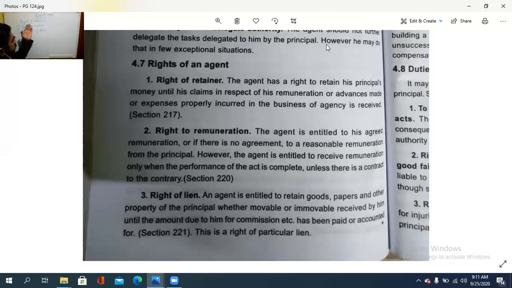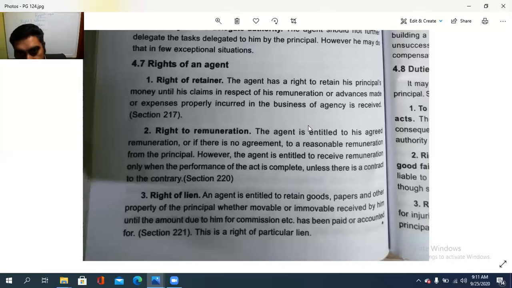So right of the retainer, കൈവശം വെക്കുന്നതിനുള്ള ഇത്, right to get the remuneration, remuneration കിട്ടുന്നതിനുള്ള ഇത്, then അങ്ങനെ കൈവശം വെക്കുന്നതിനുള്ള അവകാശങ്ങൾ. So that is, entitled to retain the goods, or the papers, or the other property of the principal, whether movable or immovable, received by him until the amount due to him for commission etc. has been paid or accounted for. അതെന്നുവരെയാണ്? His commission needs to be paid or accounted. Then only he needs to transfer the right of lien, meaning retained goods. അത് കൊടുക്കുന്നത് എപ്പോഴാണ്? After getting his own expenses or his commission, like that.